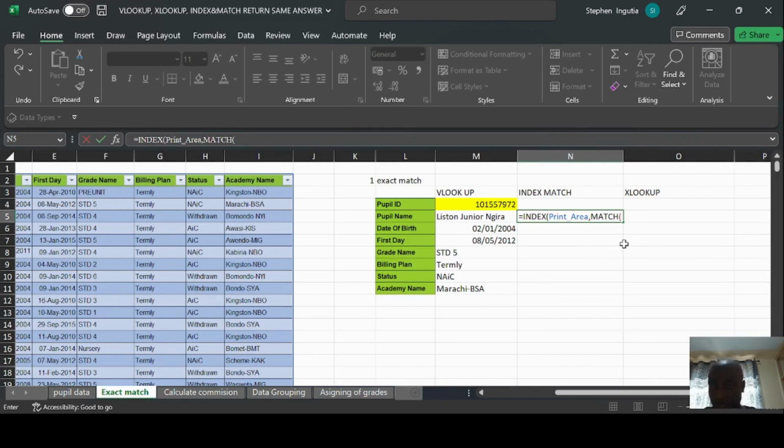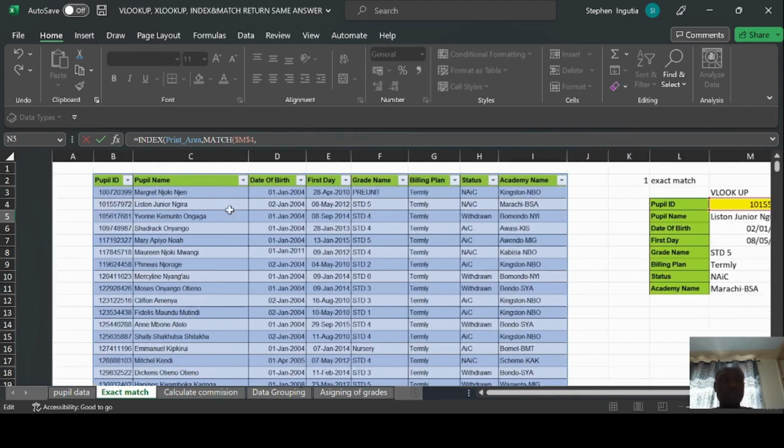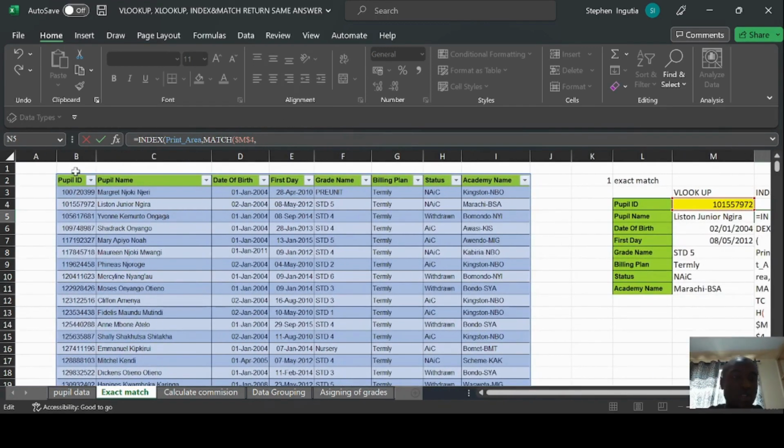So match, what is the lookup value for match? Remember, this is the lookup value. Then we're also going to have absolute reference to this cell, comma, and then the match function is asking you what is the lookup array. So the question is, what is now the lookup array? Where are you looking up this ID that we have? So our lookup array is going to be on this ID.